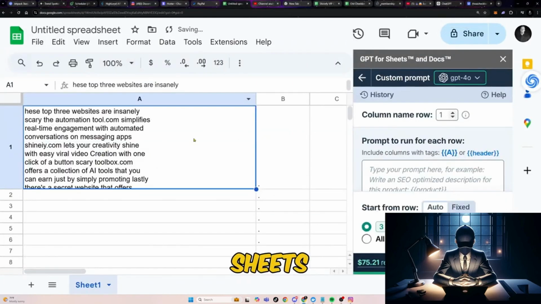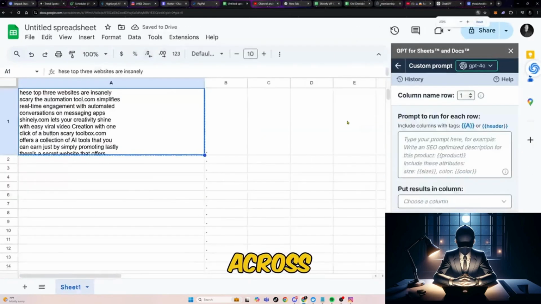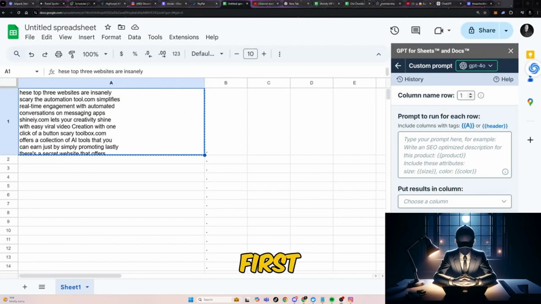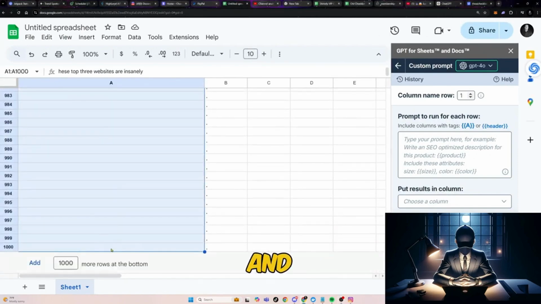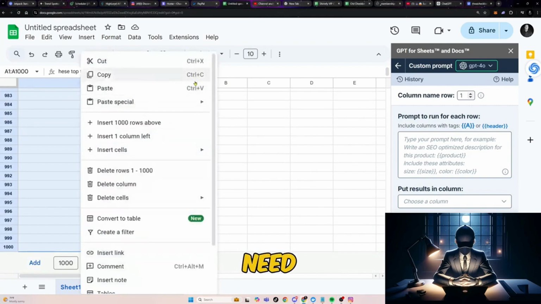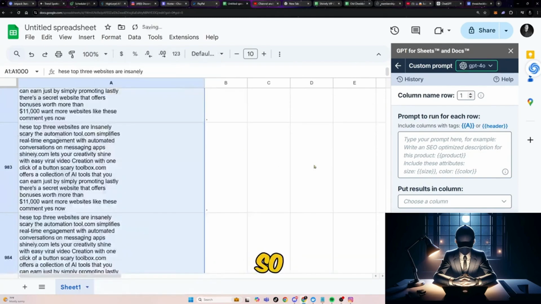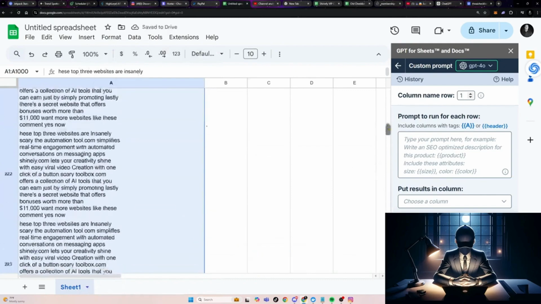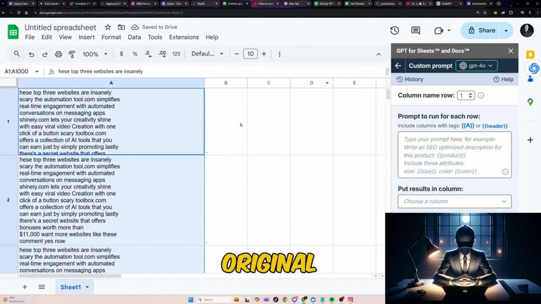The beauty of Sheets is you can simply paste the script across multiple columns to handle large-scale tasks. For instance, you could copy your transcript into the first cell, then hold down Shift, scroll down to the last cell, and paste it across as many rows as you need. With all scripts in place, let's say you want 10 outputs for now, so we'll set that up. And boom! Now we've got 10 variations of the original script.